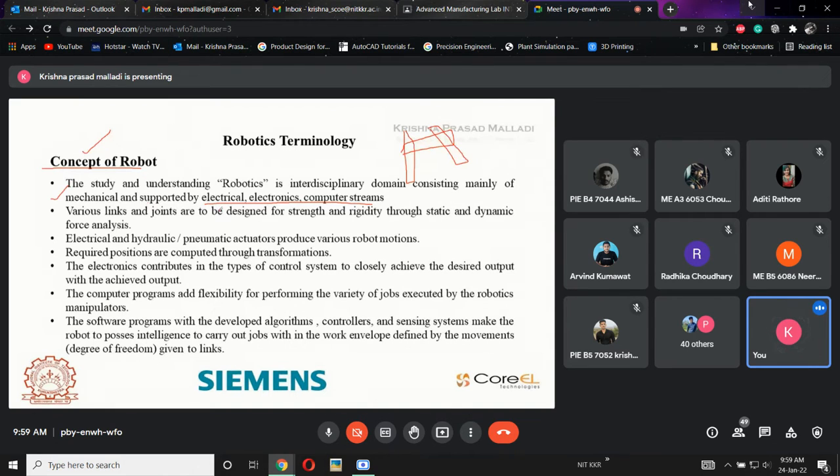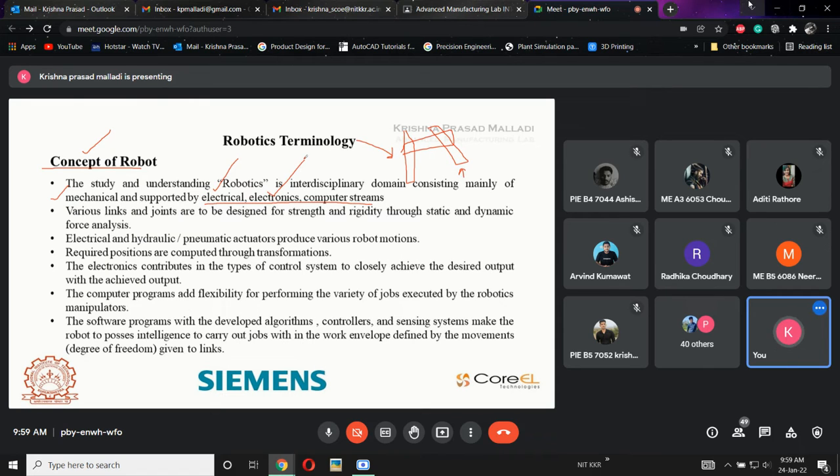But at the same time, apart from the mechanical, you have to be thorough with electrical, electronics, and computer streams. Why? Because how the power is coming, how much power it is taking. If the robot is lifting some 50 kg, at that condition, what will be the maximum power load? For all the things, you need to learn this electrical concept also. At the same time, electronics.